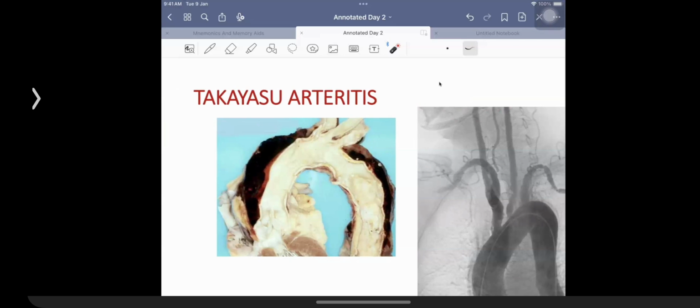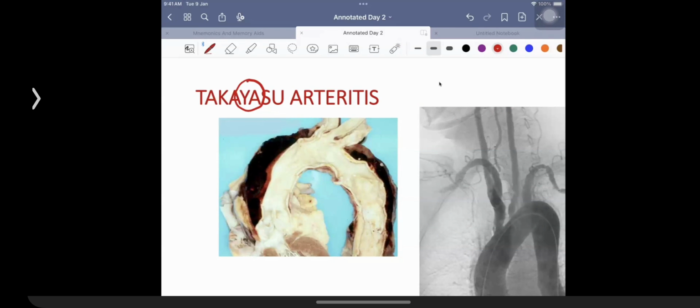Now, Takayasu itself has a hint in the name. It's a problem of young adults. Another reason why they ask you a question on Takayasu disease is because it is a very important cause of development of renovascular hypertension in young adults.